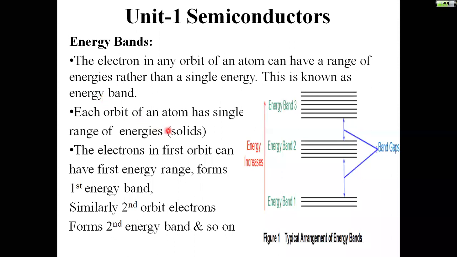Each orbit of an atom has a single range of energies in solids. That may be semiconductor, conductor, or insulator. The electrons in the first orbit can have the first energy range. The electrons in the second orbit can have the second energy range, and the electrons in the third orbit can have the third energy range.